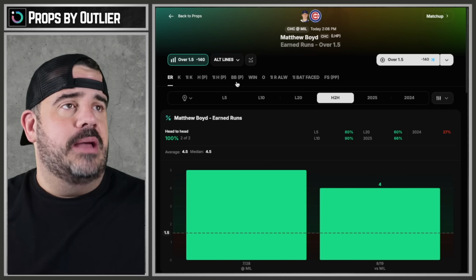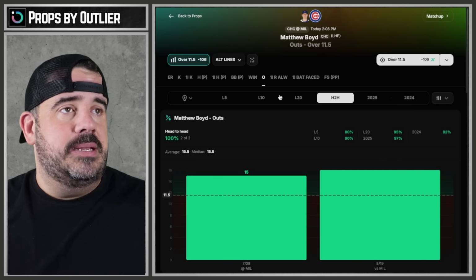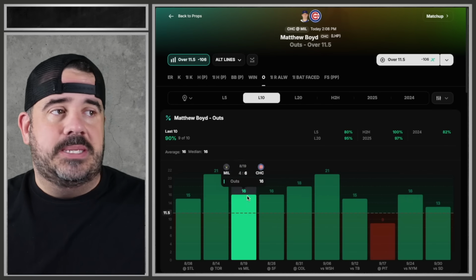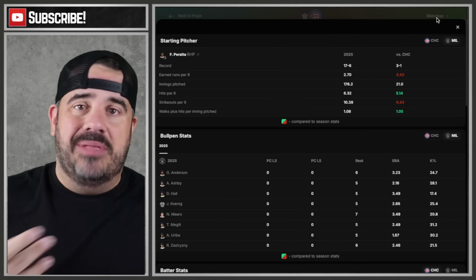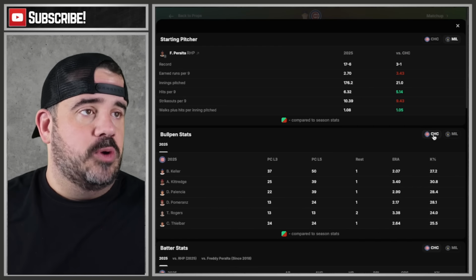Let me show you Boyd outs because I know some of you are going to want to see that. 15 and 16 in the last 10. He had still. There's that. So let's go to matchup. I'm not playing outs, but you can. I know some of you will, and I got you. So bullpen versus bullpen. There you go.